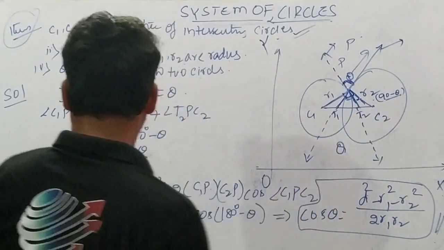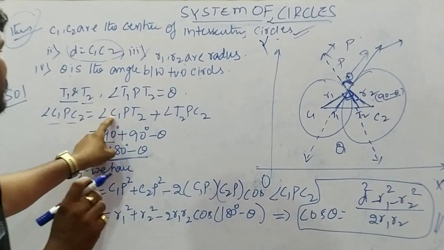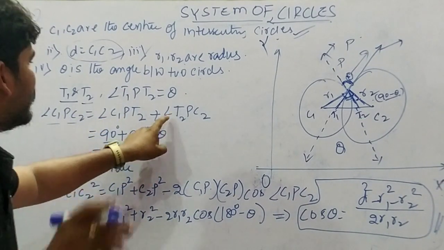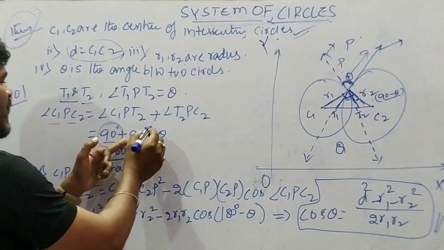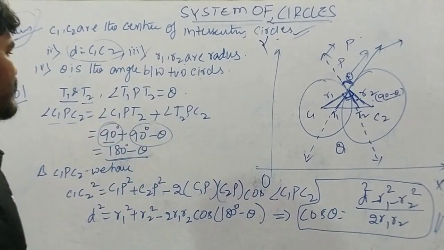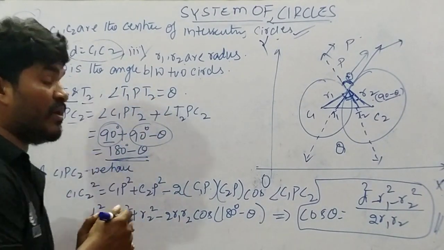Therefore, angle C1PC2 equals angle C1PT2 plus angle T2PC2. Here this angle is 90 degrees, and the other is 90 minus theta. Substitute both, and you will get 180 minus theta. Observe this.